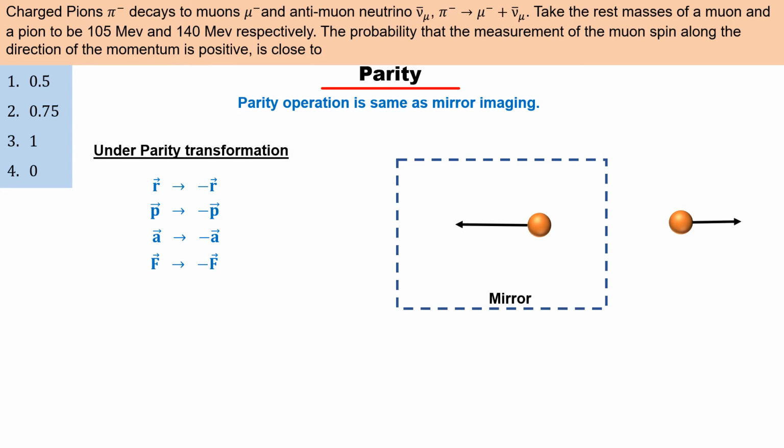But there are some quantities that remain invariant under parity transformation, such as angular momentum. Since both linear momentum and displacement change their sign in parity transformation, angular momentum remains invariant. Similarly, spin is also invariant under parity transformation.